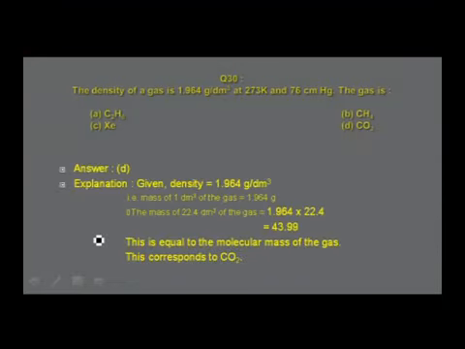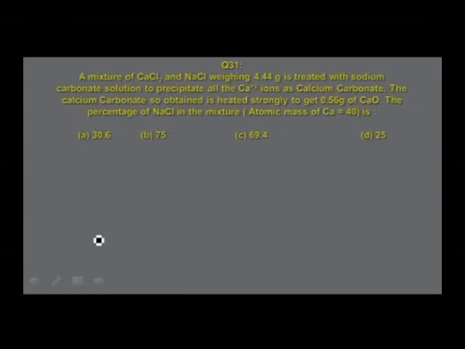Let us check that with the calculation made. Density is 1.96 gram per decimeter cube. Mass of 1 decimeter cube of the gas is 1.964 gram. The mass of 22.4 decimeter cube. Why should I calculate for 22.4 decimeter cube? That gives the molar mass, because we discussed already molar volume, molar mass, Avogadro number, mole, they are all interrelated. Therefore, calculate the mass of 22.4 decimeter cube of the gas. The answer you get is 1.964 into 22.4, that is equal to 43.99, and that answer is found in option D. Go to the next one.